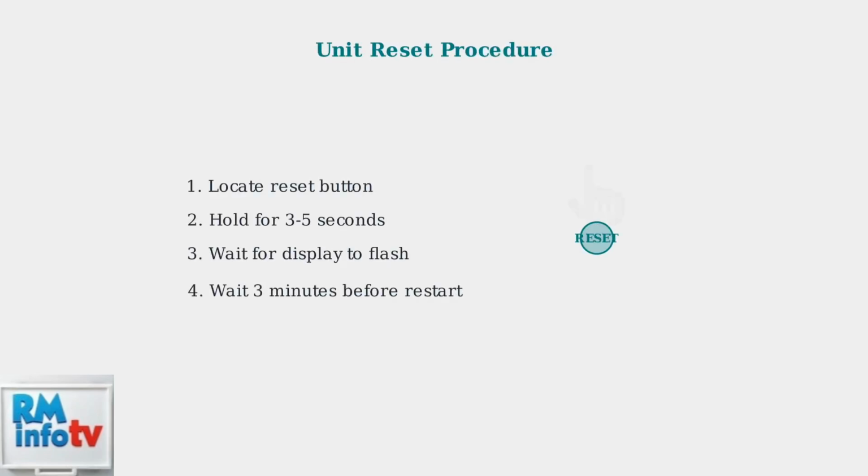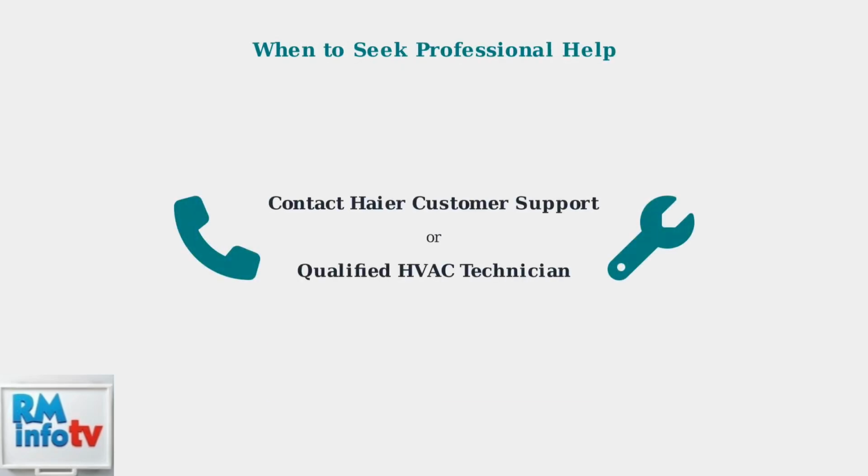If the previous steps haven't resolved the issue, try resetting the unit. Locate the reset button, usually found on the front or back panel, and hold it down for a few seconds until the display flashes or turns off. If these troubleshooting steps don't resolve the problem, it's time to contact Haier customer support or a qualified HVAC technician. Some issues require professional diagnosis and repair to ensure safe operation.